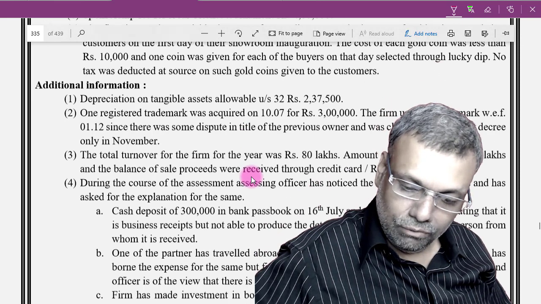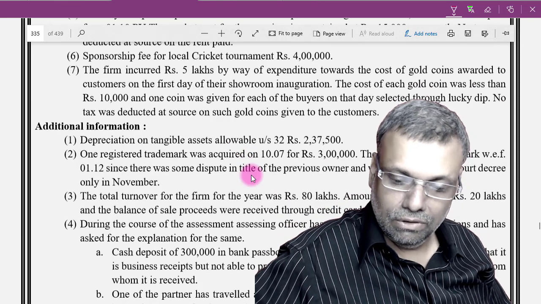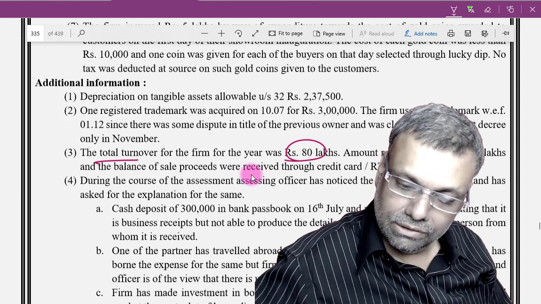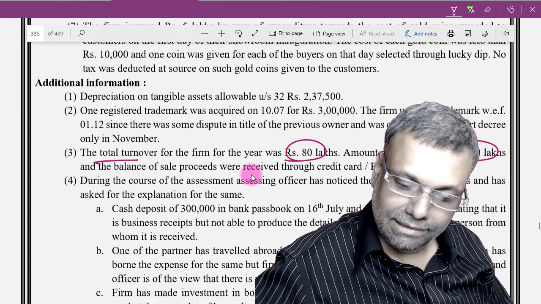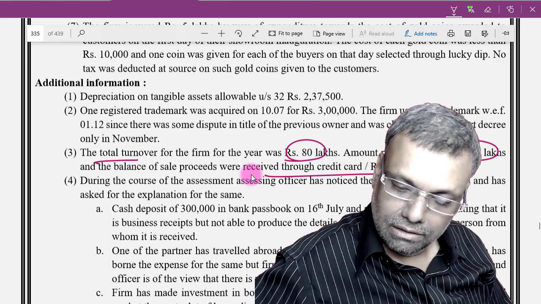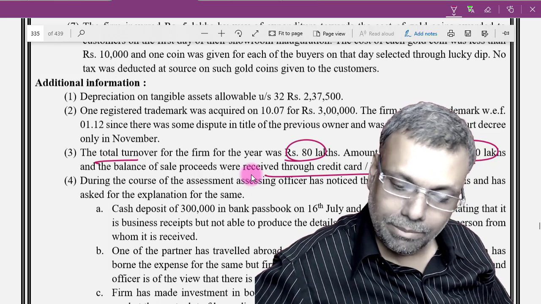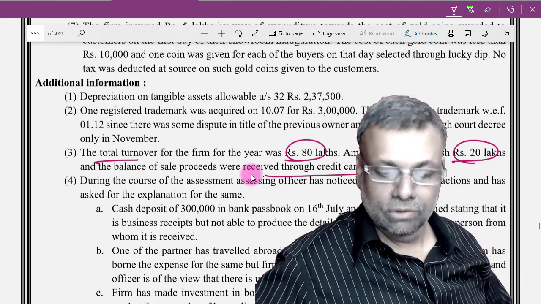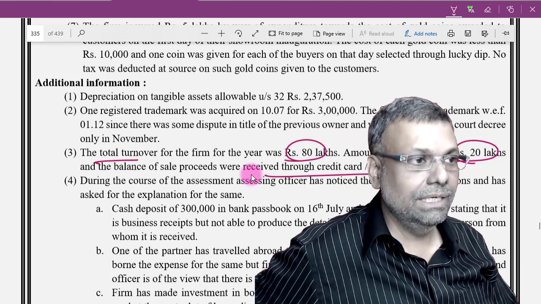For 44AD I have to straight away pick up the turnover criteria first. Total turnover is 80 lakhs. Cash is 20 lakhs, realized by cash, and the balance through credit card, RTGS, NEFT and so on. So the total turnover is 80 lakhs.